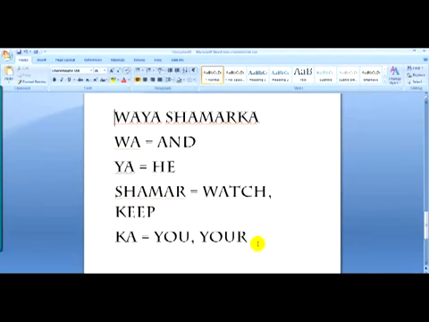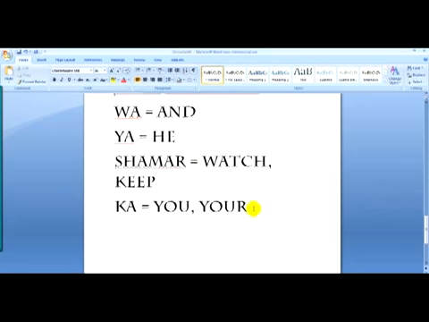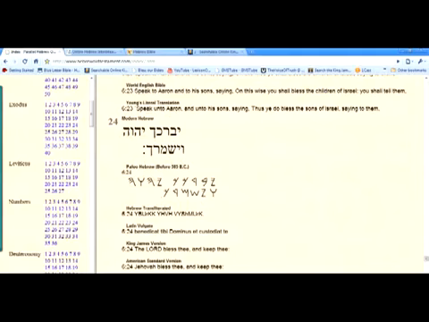Go into the letters, go into the words, learn that, and eventually you'll come up on the level to start breaking these words down. All right. So that was verse 24, which we just read. Over here, I'll read it again.